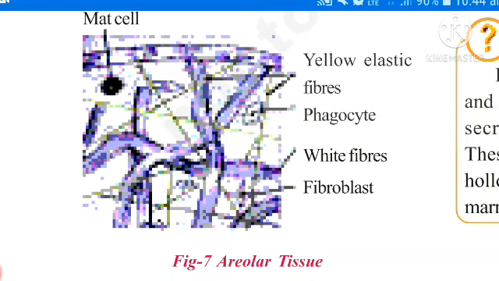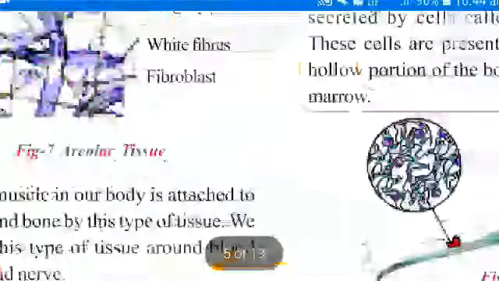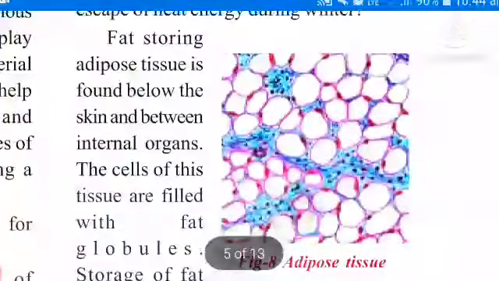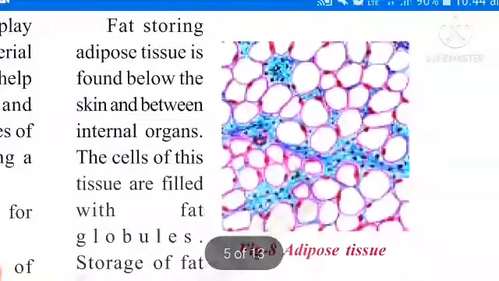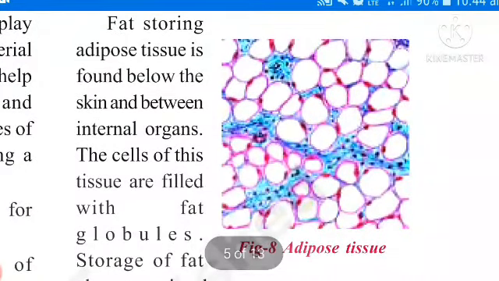Coming to the second one. What is the second one? Adipose tissue. Do you know, children, adipose tissue? Observe this picture. Observe adipose tissue. These cells are all round in shape. Actually, it is fat storing tissue.